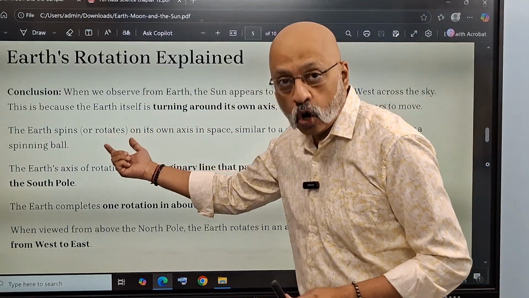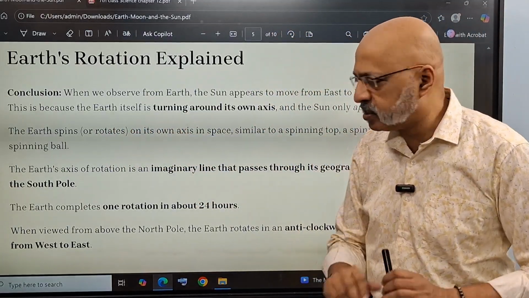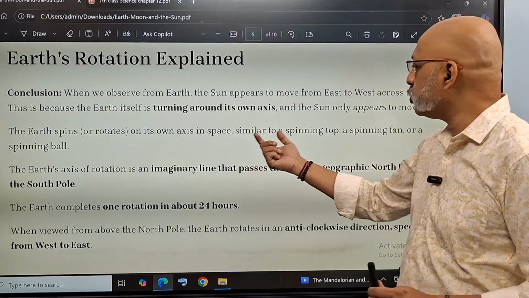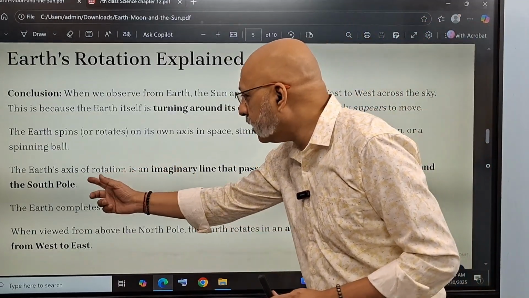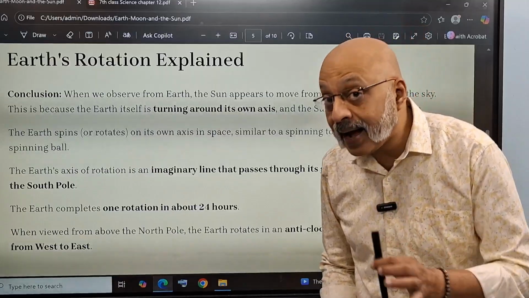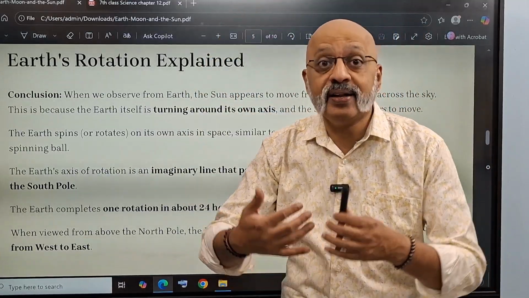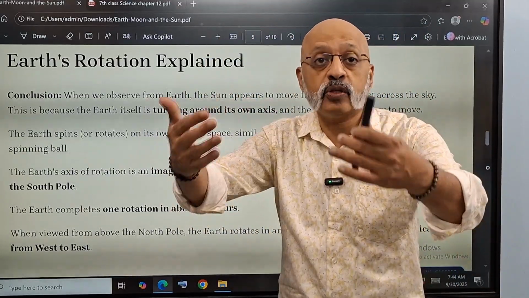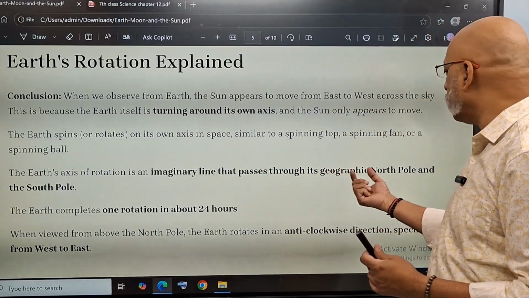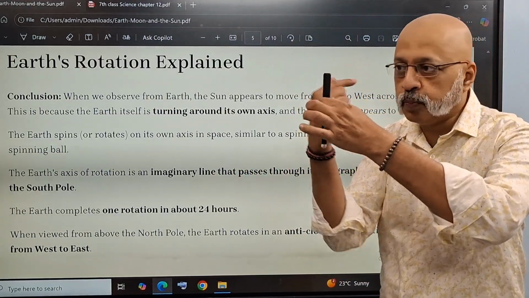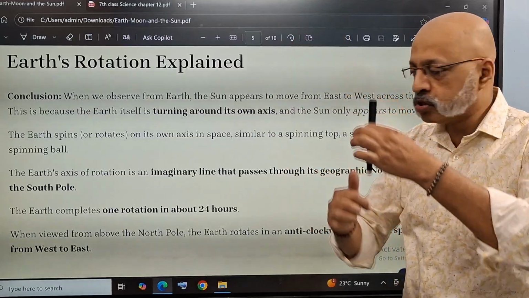This Earth spins or rotates. Spinning or rotating means the same thing: turning on its own axis in space, similar to a spinning top, a spinning fan, or a spinning ball, right? The Earth's axis of rotation is an imaginary line. There is no line which is actually there. Scientists have done this so that it's easier to understand and explain. It passes through its geographical north pole to south pole.